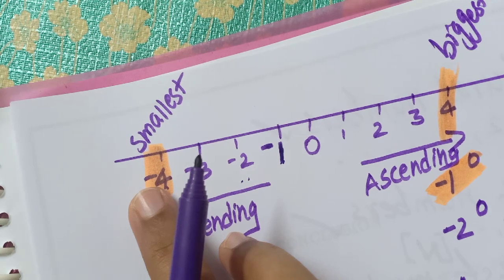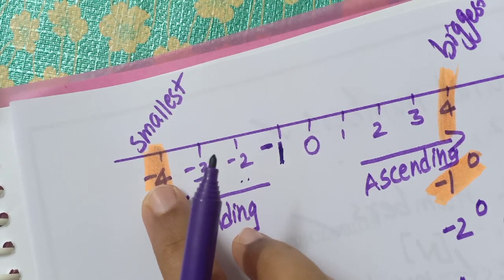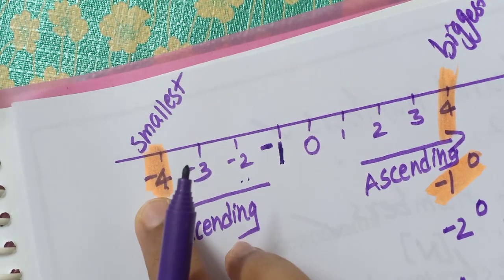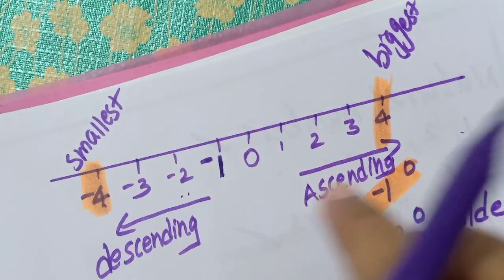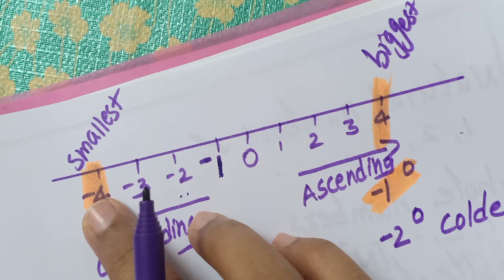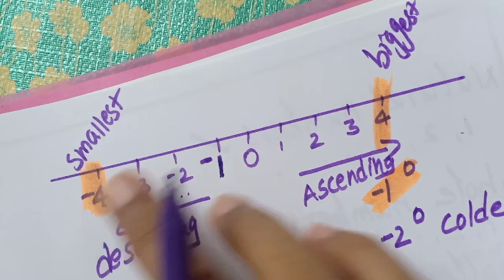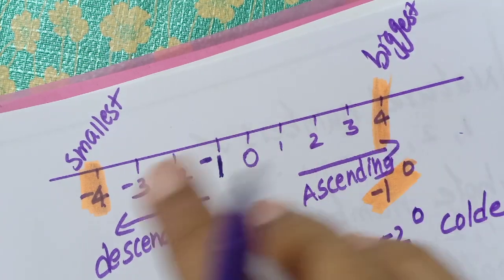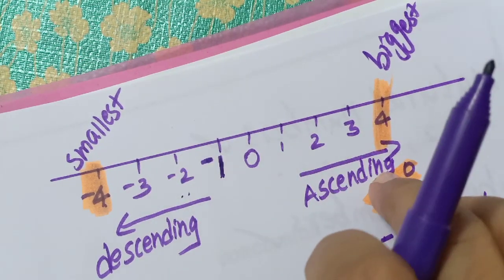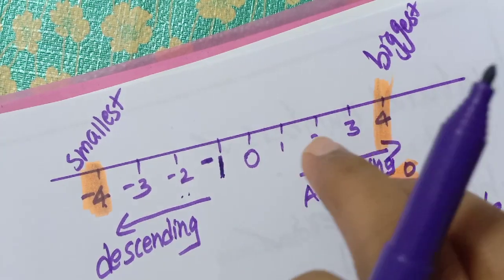No. So among integers, smallest number is not defined and biggest number is also not defined.